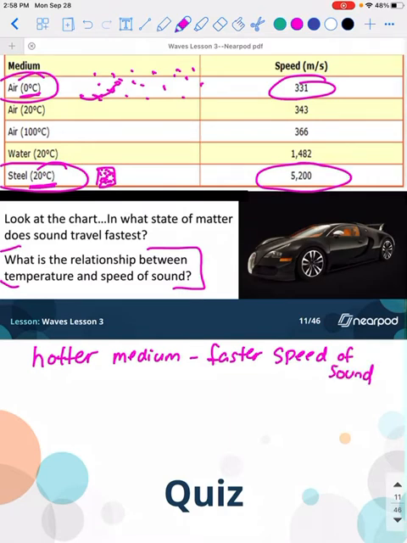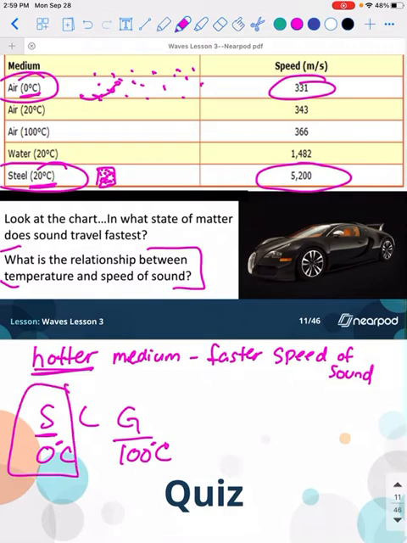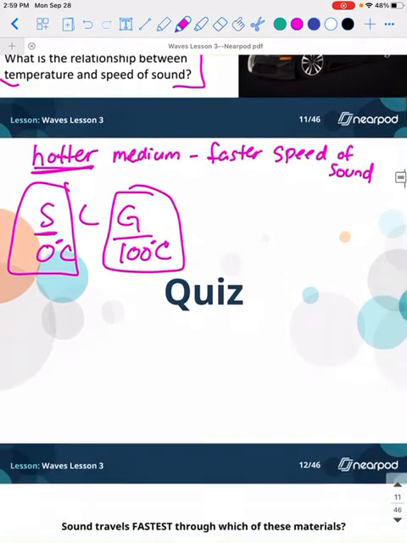However, even though it moves faster through a hotter medium, at the end of the day, it's really going to come down to your solid, your liquid, and your gas. If your solid is at 0 degrees Celsius and your gas is at 100 degrees Celsius, it's still going to move faster in that solid than in that gas, just because the solids are all packed really close together as opposed to the gases, which are a lot further apart.